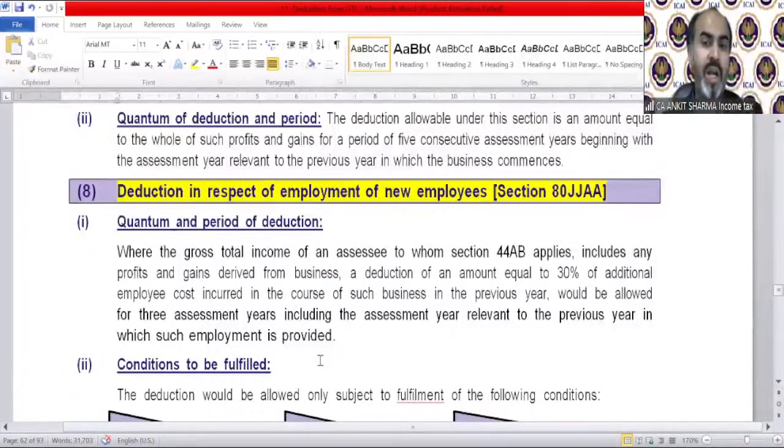Where the gross total income of an assessee to whom section 44AB applies, that means tax audit applies, of course, includes any profit and gains derived from business, a deduction of an amount equal to 30% of additional employee cost incurred in the course of such business in the previous year would be allowed for 3 assessment years, including the assessment year relevant to the previous year in which employment is provided. So if you have provided new employment in the current year, then you can claim additional 30% of the additional employee cost in this year, next year and the year after.